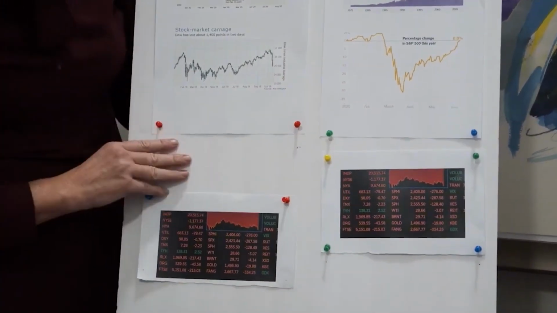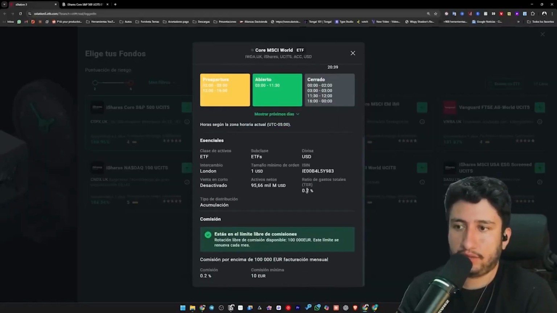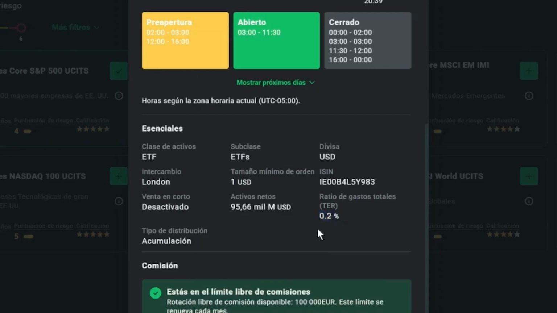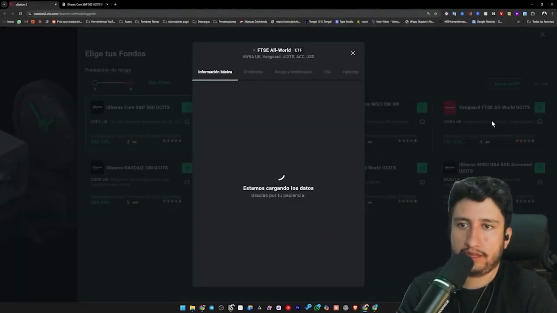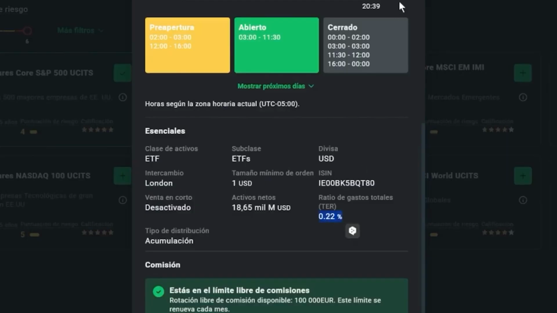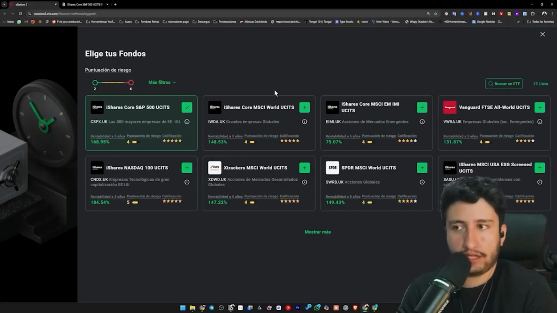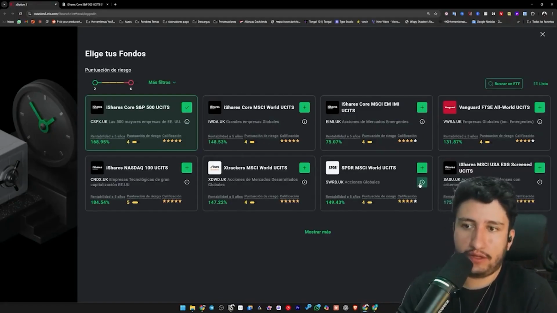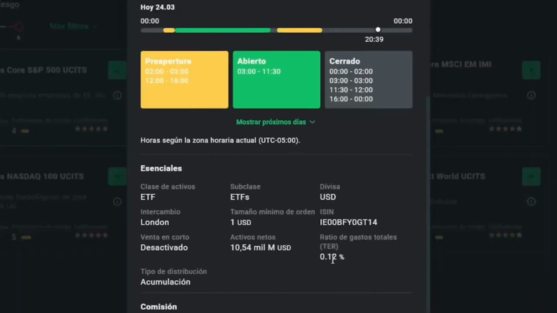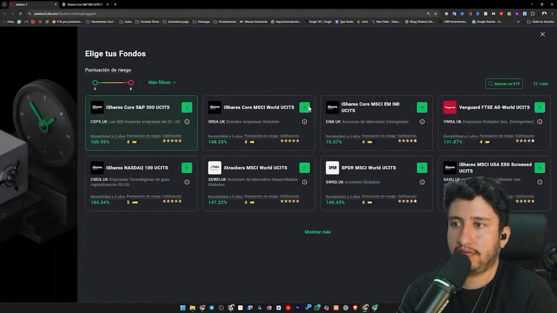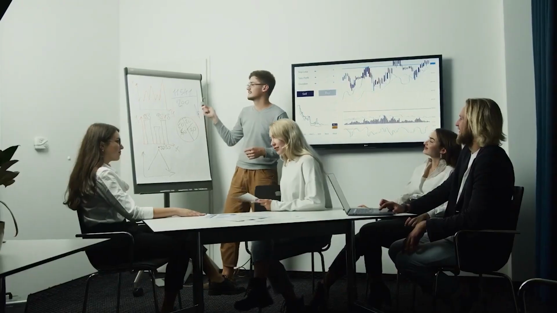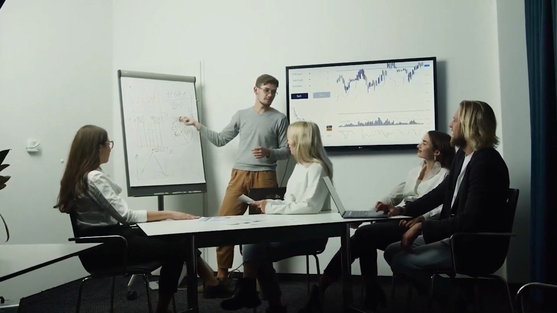Now, what we should examine in the subsequent position is also the expense, which in this instance is 0.2%. Keep in mind that for it to be 0.2, it would indeed be 0.2. Then we transition over here to the one on the right and observe that this one is 0.22, indicating it is 0.02 more costly than this one. And then this one over here has a cost of 0.12, signifying it is less expensive than these two here. The profitability aspect is also present, with this one having a return of